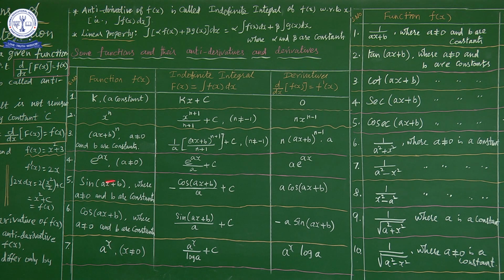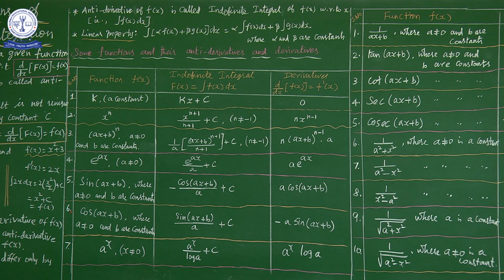So instead of sin we change into cos, but in integration we use minus cos. So the integral of sin of ax plus b is minus cos of ax plus b divided by a plus c, right? The same thing for differentiation. Sin of ax plus b is differentiated with respect to x, sin becomes cos, cos of ax plus b, but in integration we have a in the division, and here multiplication. So 1 by a comes there, but here it is multiplied, so into cos of ax plus b.